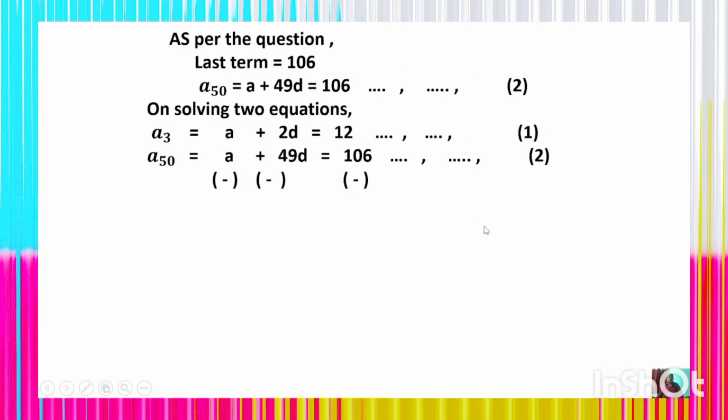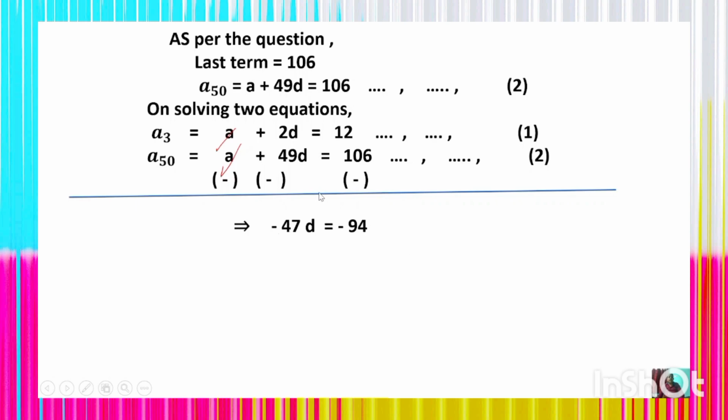Subtracting equation 1 from 2, we shall get, after cancellation, plus a minus a cancelled, 2d minus 49d, which is minus 47d, which is minus 94. Since minus 47d carries a negative sign, we have to make it positive. So minus 47d becomes plus 47d, and minus 94 also becomes plus 94. Thus 47d is equal to 94.